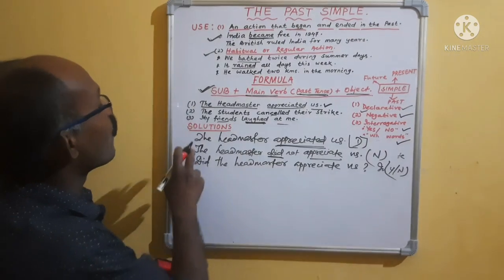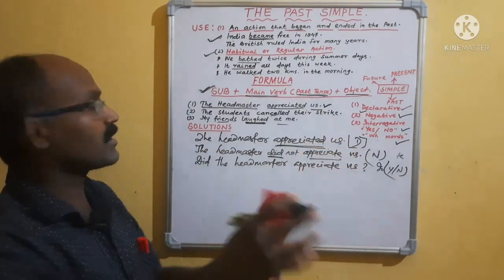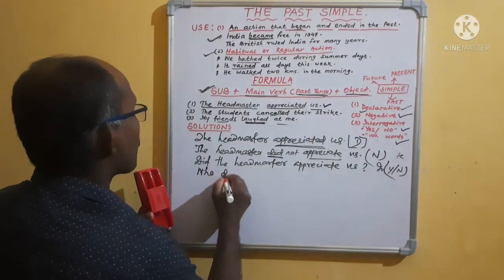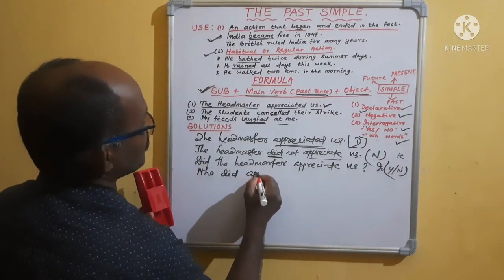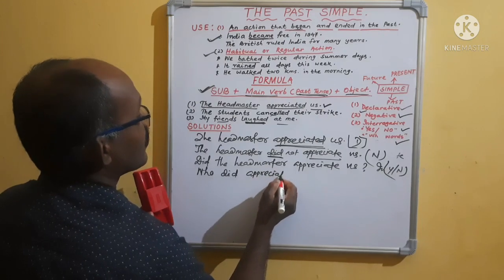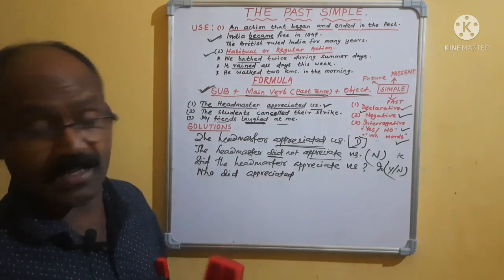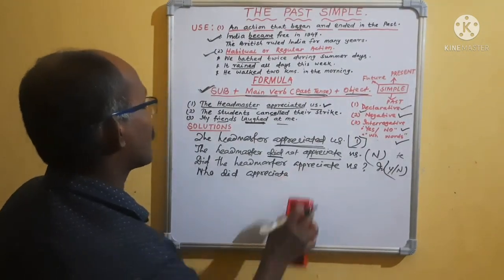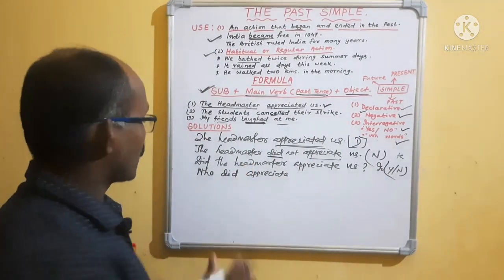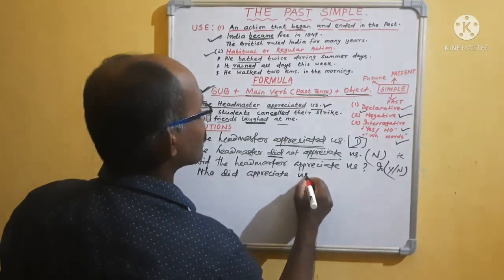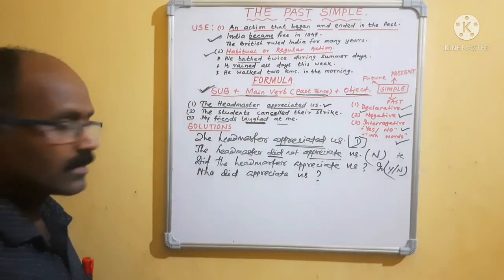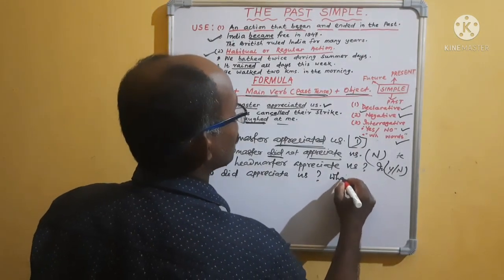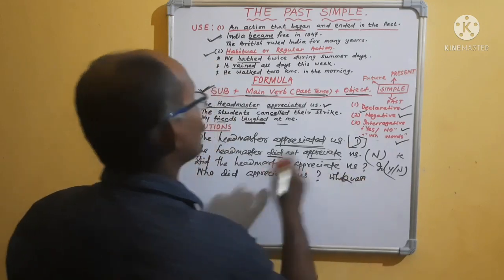Now come to the WH word. Whom? Who appreciated us? The headmaster will come as the answer. Who first. Who did appreciate? Because you cannot write who appreciated. Appreciated means did plus appreciate. So, who did appreciate us? Clear? It is a WH question.